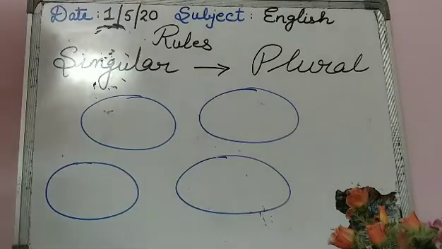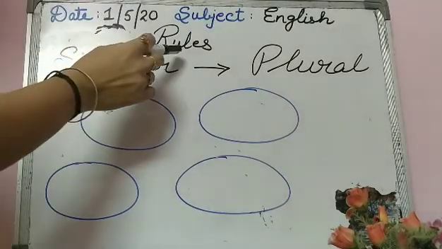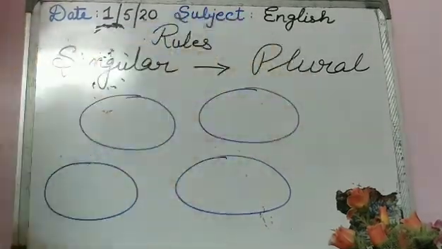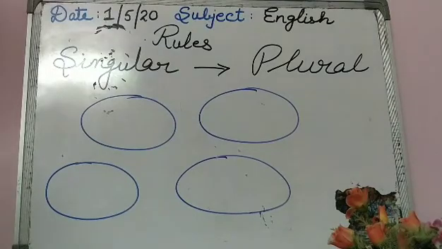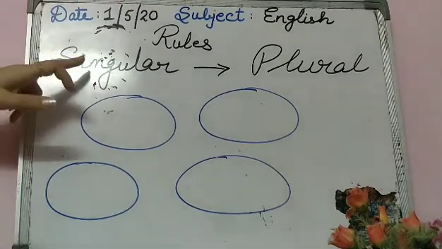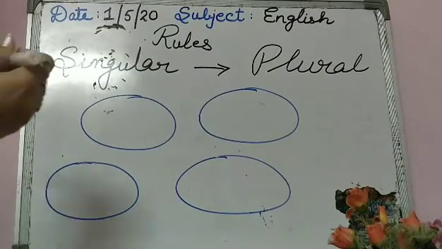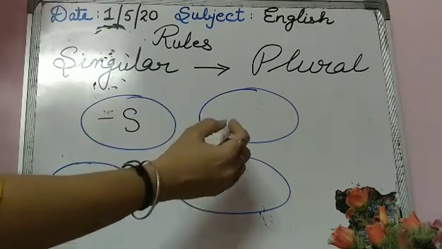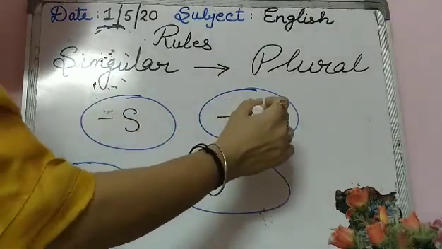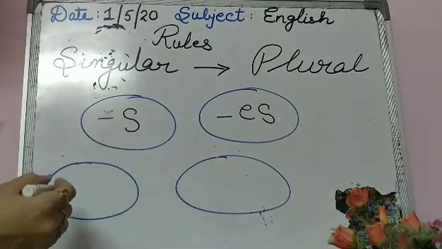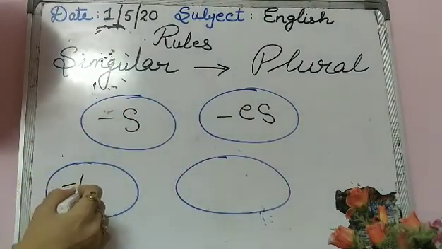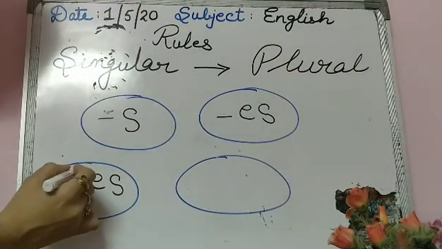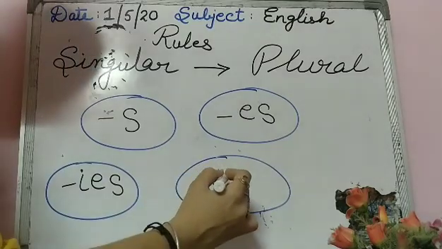So, dear children, today we will be beginning the rules to change a singular noun to plural noun. There are various rules to change singular to plural. The first among them is by just adding s to the regular noun. Secondly, by adding es to the nouns. Third is by adding ies, and fourthly it is by adding ves.